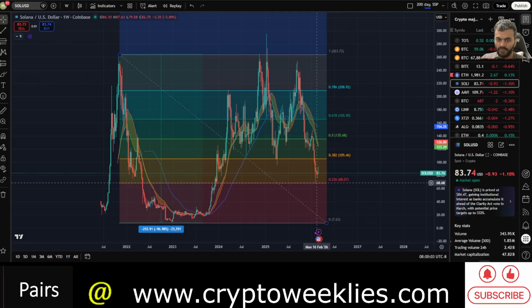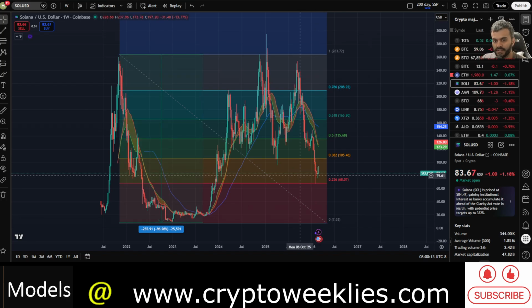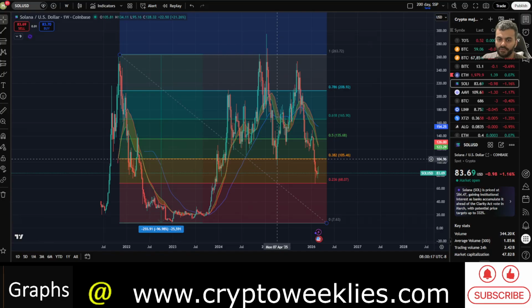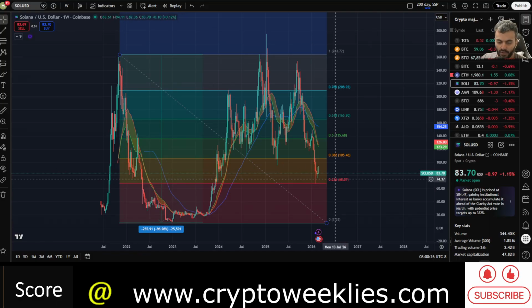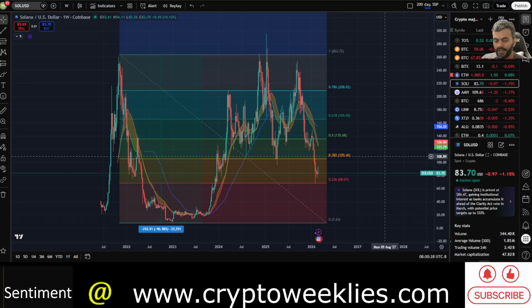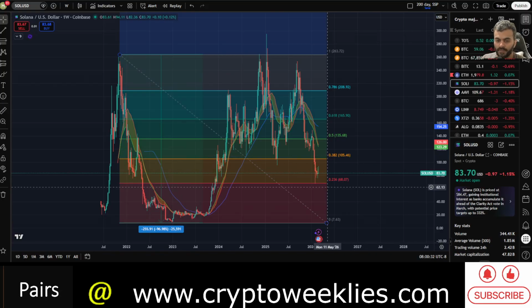The Fibonacci levels at around 0.28, 0.236. That's where the support for Sol was obtained in early February 2026. You can see in the prior cycle, or prior version of the bearish phase of 2025, the support that Sol got was at around 0.382. So these levels are somewhat mathematically derived, but still relevant to the human emotions in the market.